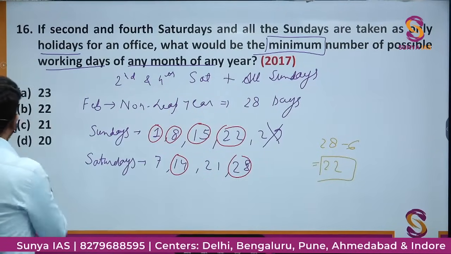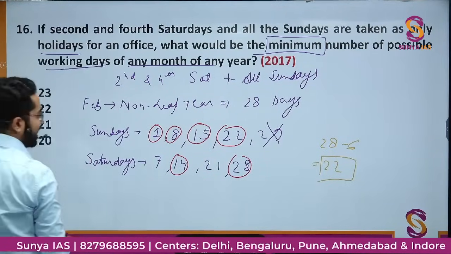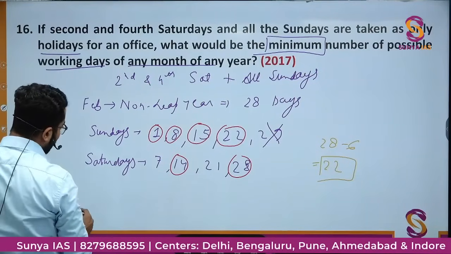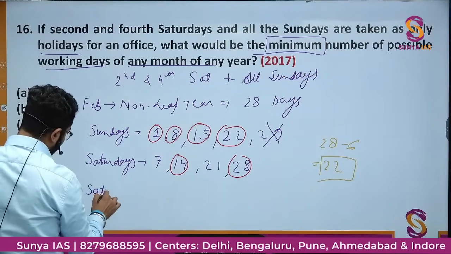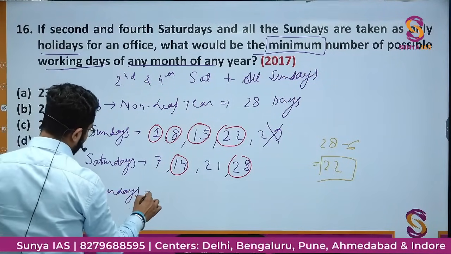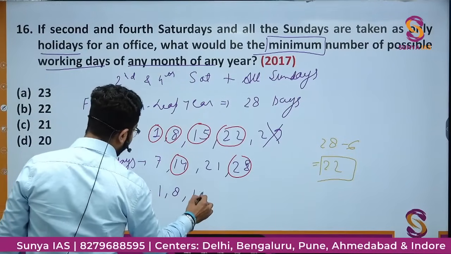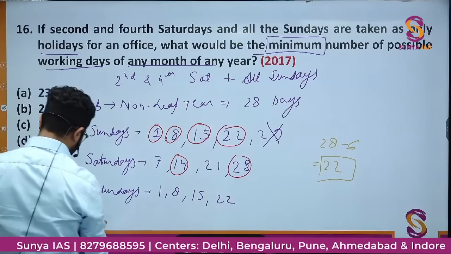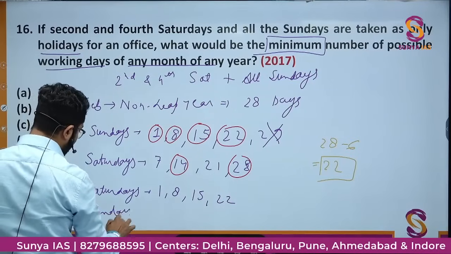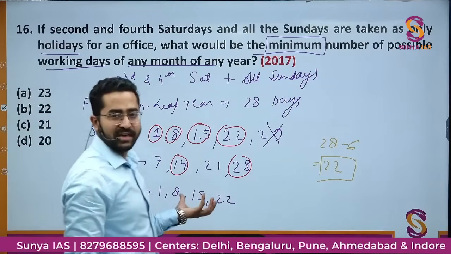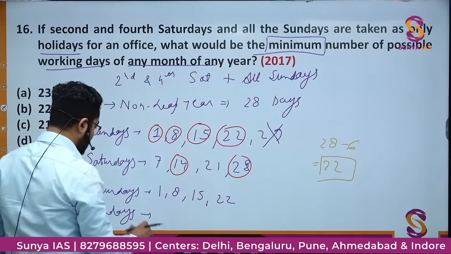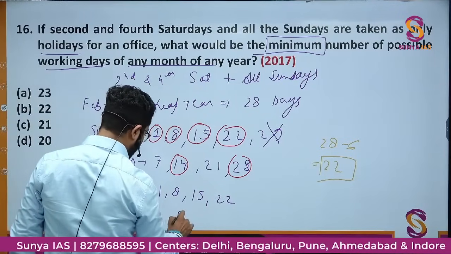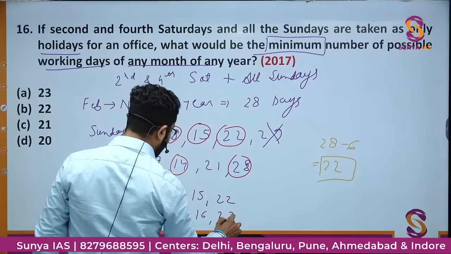Now for better clarification, let me assume the Saturdays are 1, 8, 15, 22, since I try to have the maximum number of Saturdays. So the Sundays will be 2, 9, 16, 23.